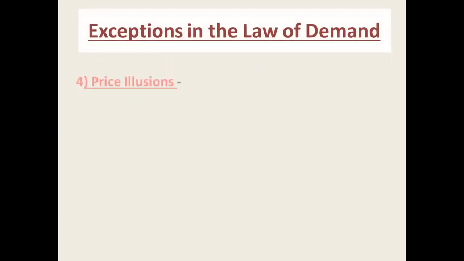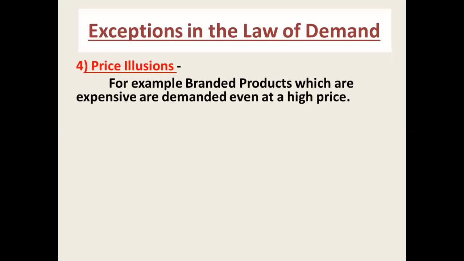Then the next point is price illusion, or the consumer's psychological bias. Basically, a normal consumer purchases those goods which are affordable to his income, because normal people's behavior is different. We are all consumers. We consume different goods and services. And what is the psychology? If we visit malls or the retail market, at that time we always focus on the price of that commodity. If we have to handle that commodity, we always see the basic price of that commodity.